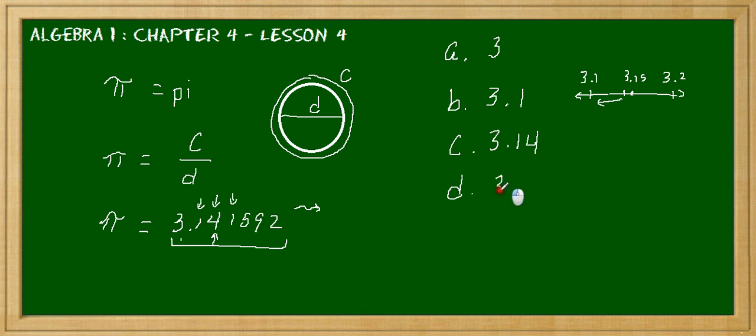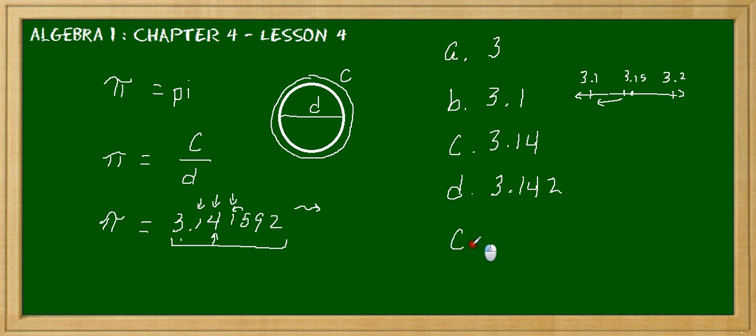So we're rounding 3.14, and that 1 now becomes a 2, okay? Because the 5 next to it would make us go up one unit. So we have 1 becomes 2.